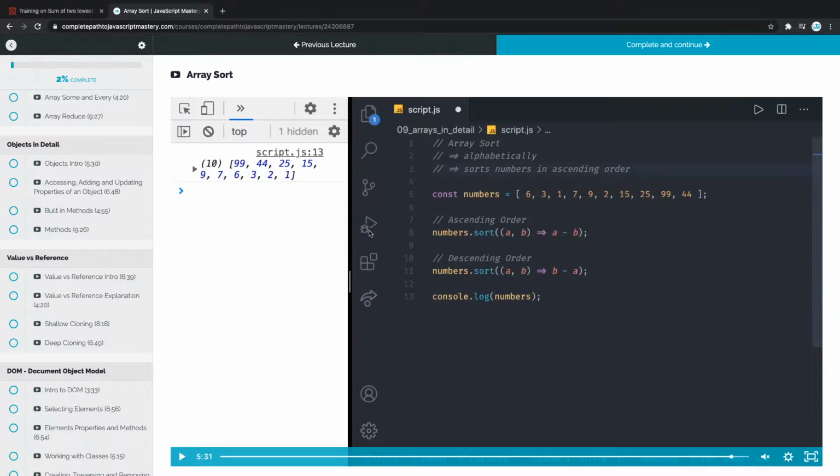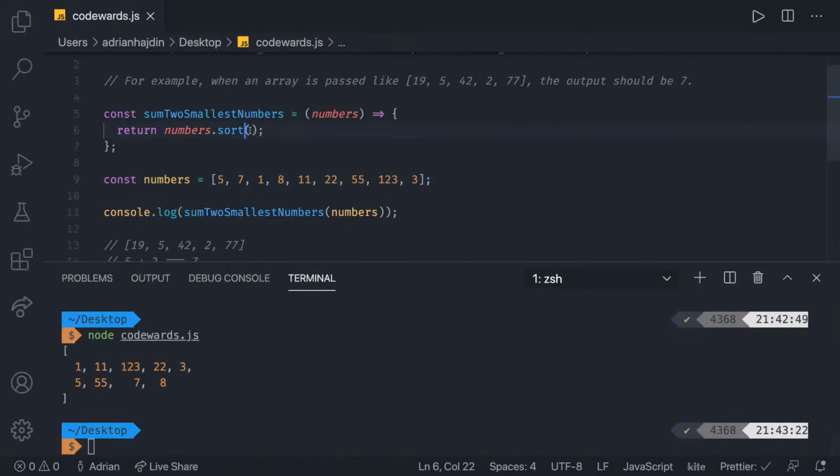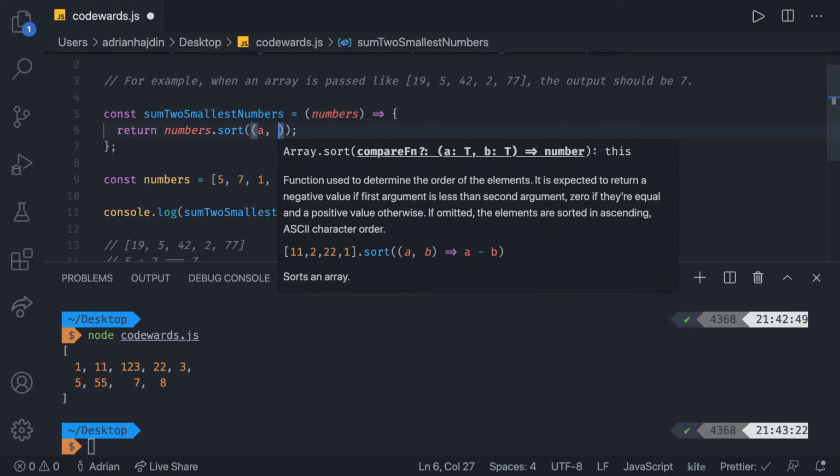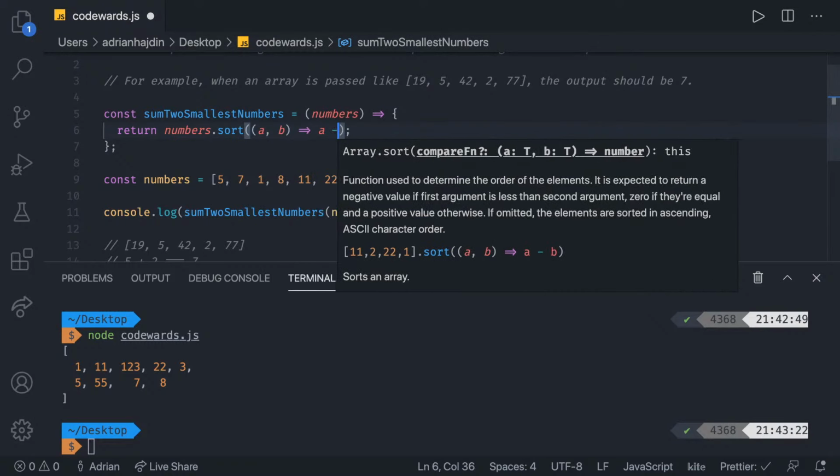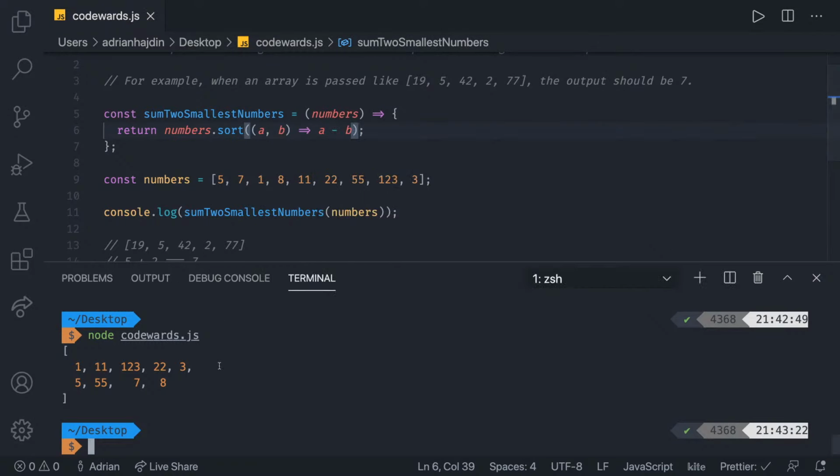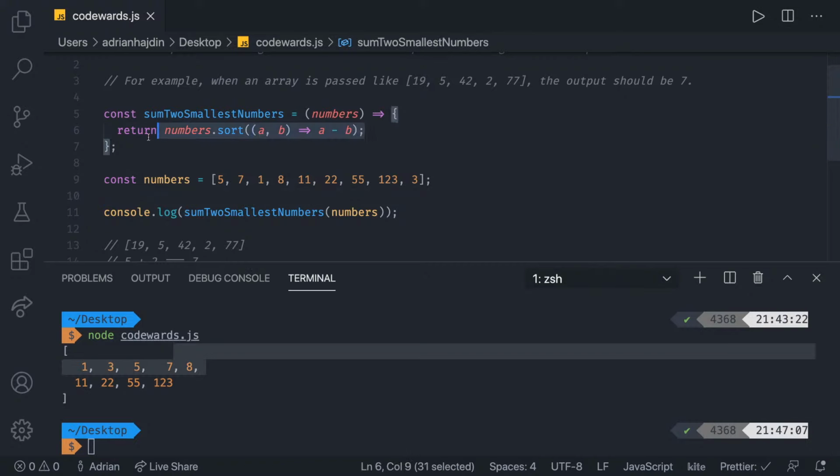Let's try that. So if I go back in here, and I try doing something like this, A and B, and then we return A minus B. Now, if we try running node, as you can see, we get 1, 3, 5, 7, 8. Now this sort works as it should. That's great. So now once we have numbers sorted, we simply want to take the first two numbers, right? We know that this returns an array.